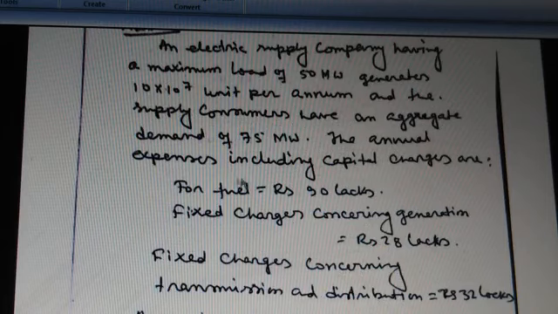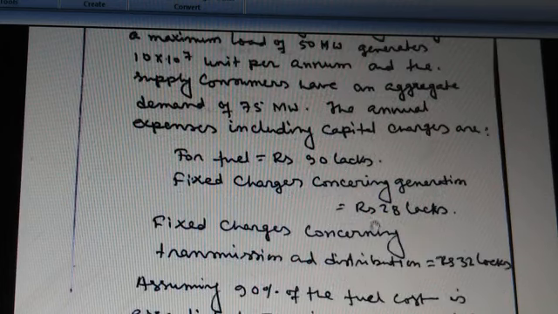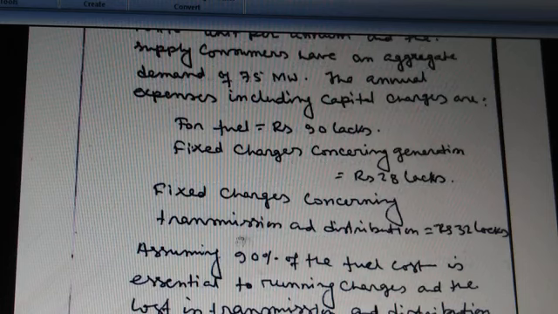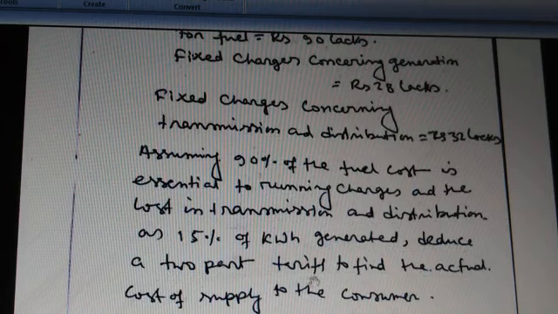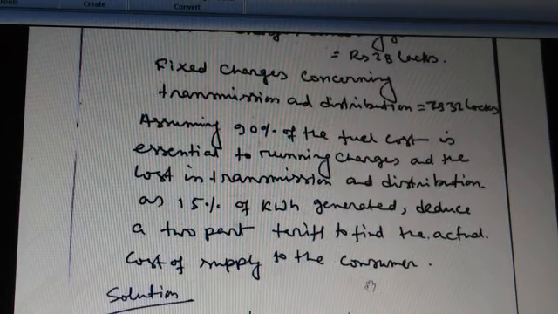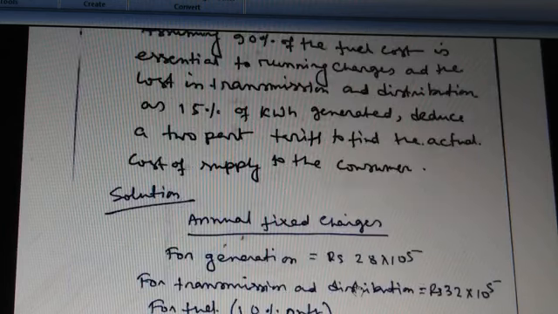The annual expenses including the capital charges are: for fuel rupees 90 lakhs, fixed charge concerning the generation rupees 28 lakhs, fixed charge concerning the transmission and distribution rupees 32 lakhs. Assuming 90% of the fuel cost is essential to the running charges and the loss in transmission and distribution as 15% of kilowatt hour generated, deduce a 2-part tariff to find the actual cost of supply to the consumers. So these are the problems.